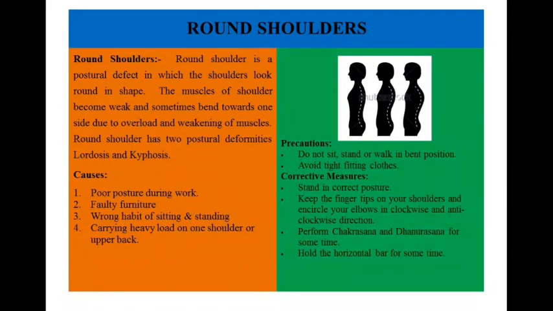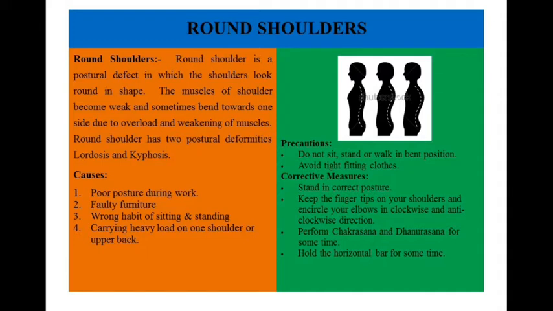Round shoulders. Round shoulder is a postural defect in which the shoulders look round in shape. The muscles of the shoulder become weak and sometimes bend towards one side due to overload and weakening of muscles. Round shoulder has two postural deformities, lordosis and kyphosis.